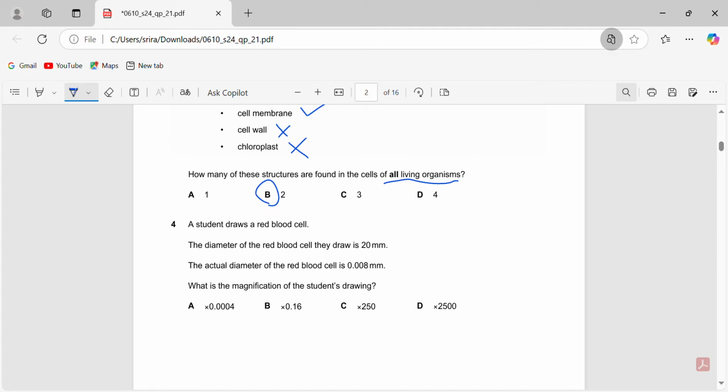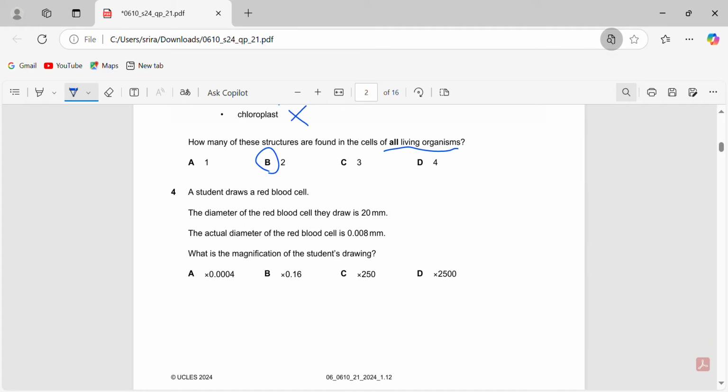Then a student draws a red blood cell. The diameter of the red blood cell they draw is 20 millimeters. The actual diameter of the red blood cell is 0.008 millimeters. If they ask us the magnification, it's just magnification equals image size divided by actual size.